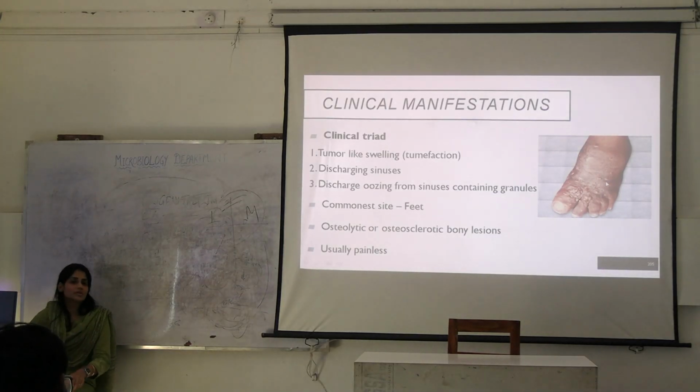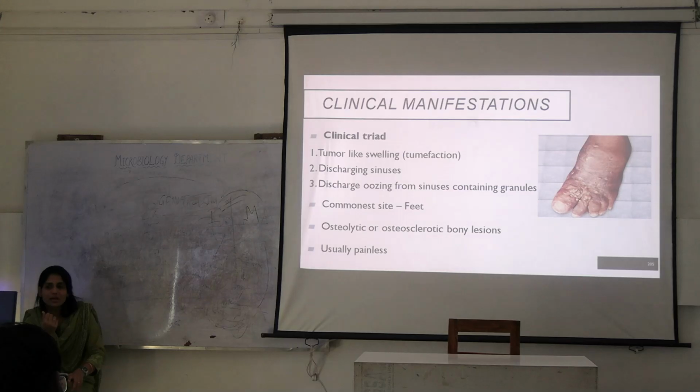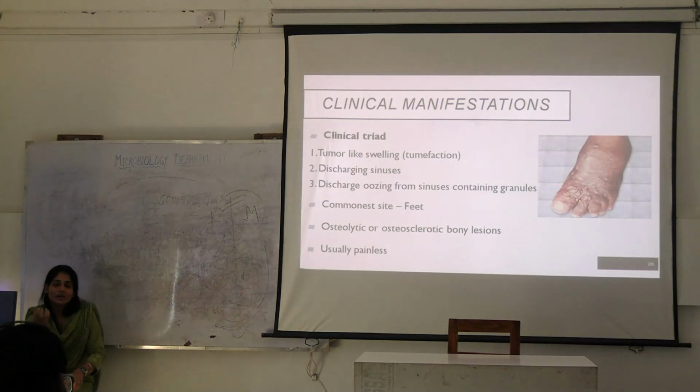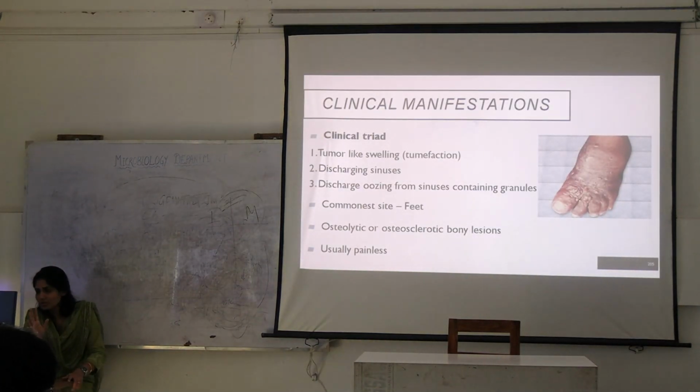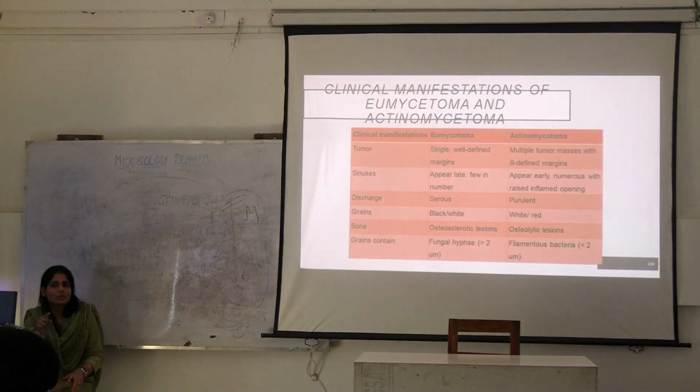The patient will come with the history of the presence of sinuses or discharge from the leg for a very long time. Okay. And then when you open this, you take a sample from this, there might be a discharge of granule-like substance coming out of these wounds. What do you do to these granules? You collect them, crush them, and then observe under the microscope. Just like you observe for other fungal specimens. Okay. What is the difference between eumycetoma and actinomycetoma?